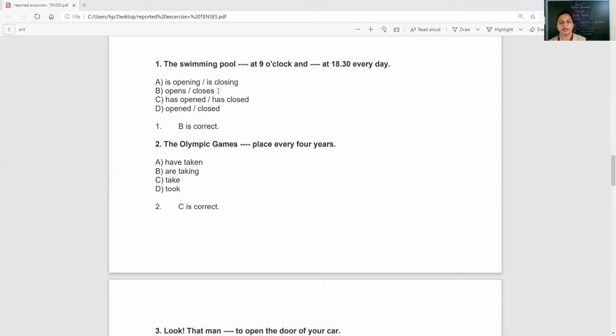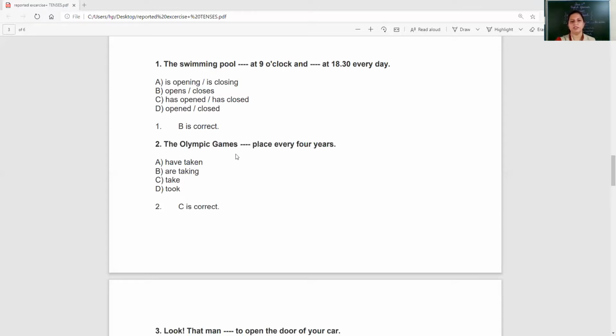So both should be correct. Is opening, is closing, opens, closes, has opened, has closed, open, closed. Here, because it is something taking place on a daily basis, a habitual action, it closes and opens. So simple present tense would be coming. So B is correct.